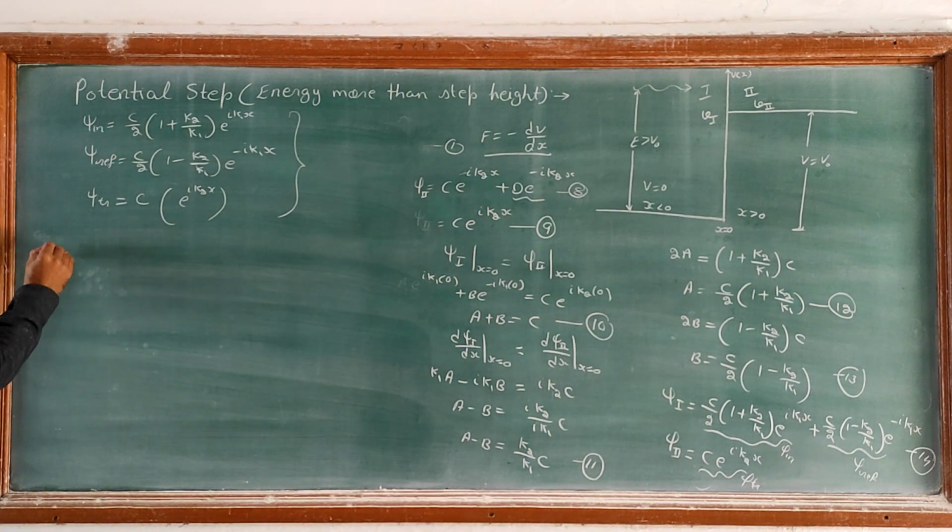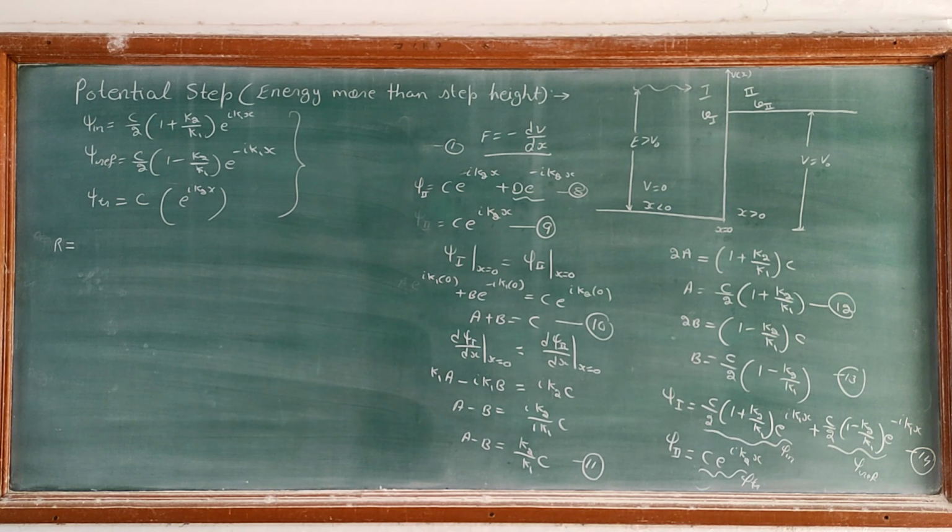Now we will find out the reflection coefficient R. The reflection coefficient R is defined as the ratio of reflected probability density current to the incident probability density current. By definition, the probability density current is velocity times the wave function times the complex conjugate of the wave function.